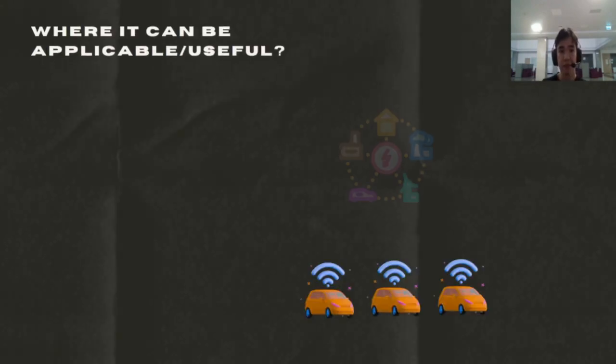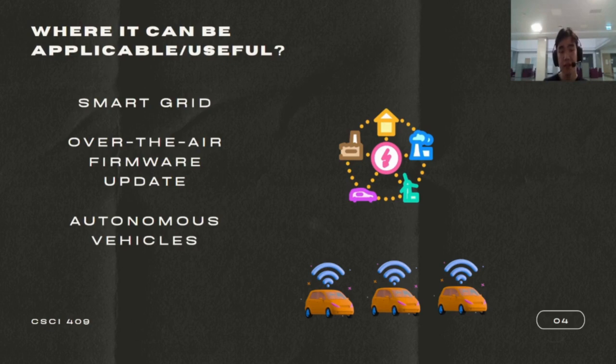And you might ask me where it can be useful. Well, the answer is in smart grid, autonomous vehicles, and over-the-air communication.